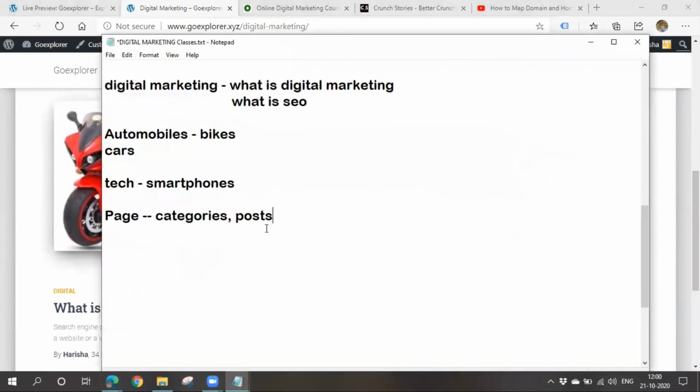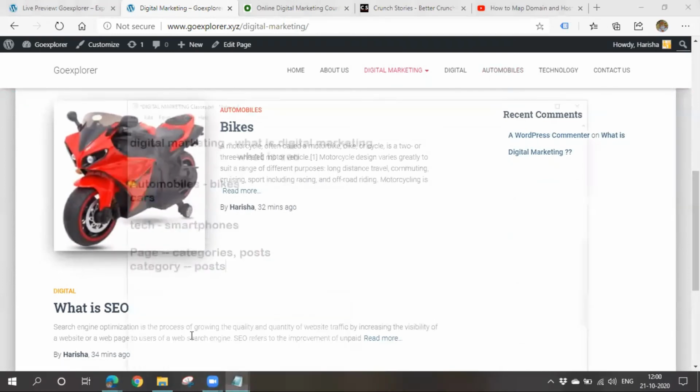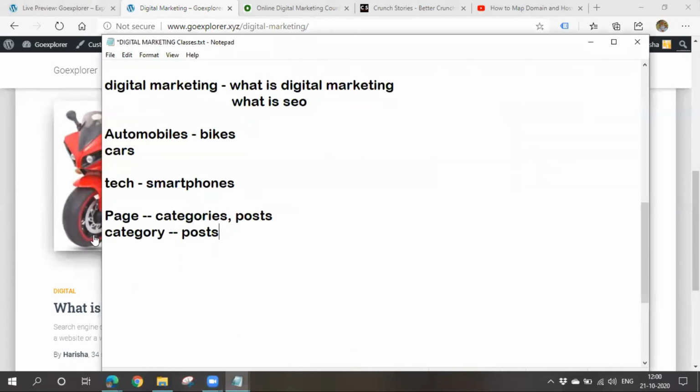So if it is a category, we can create multiple categories and also we can assign categories as subcategories to a particular category. Okay, so we can assign categories as subcategories and we can also assign posts to a particular category. We have seen how to assign posts to a particular category and all, right? But we can't assign a page as a sub item of a category. Okay, please remember that, right?